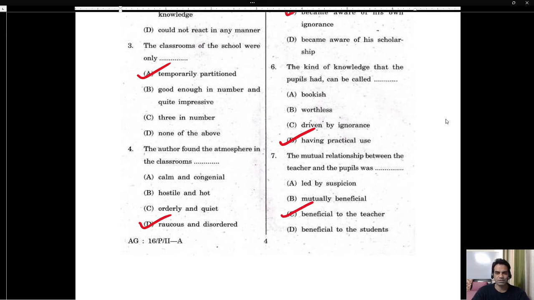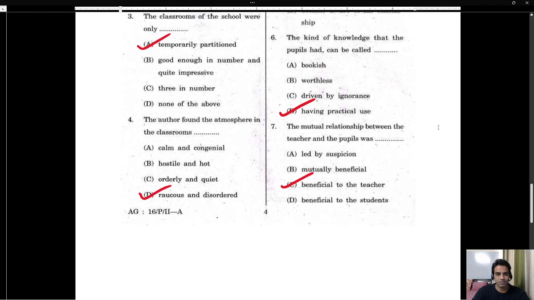So guys, this was one comprehension passage that was given in the year 2016. So guys, we'll be covering all such passages, all the verticals of the paper, and we'll try to practice from that. And then we will start preparing with the mock questions. So that was it for this session, guys.